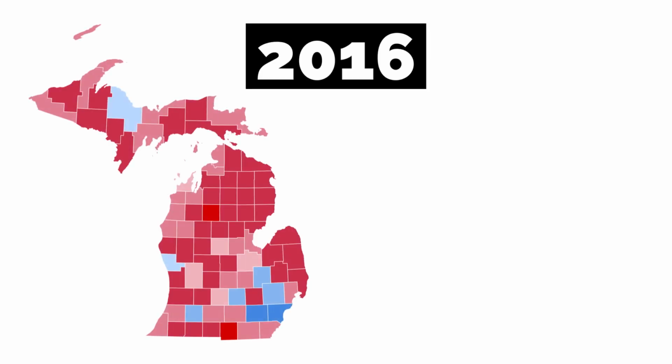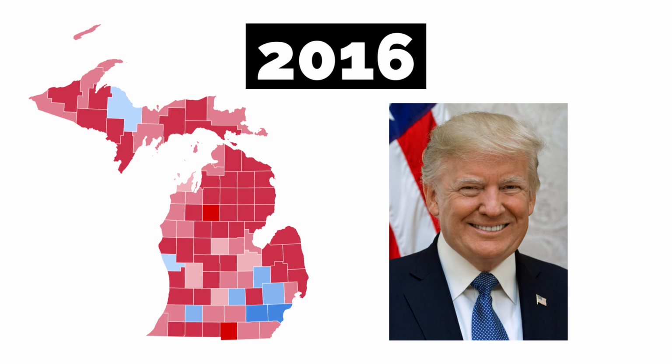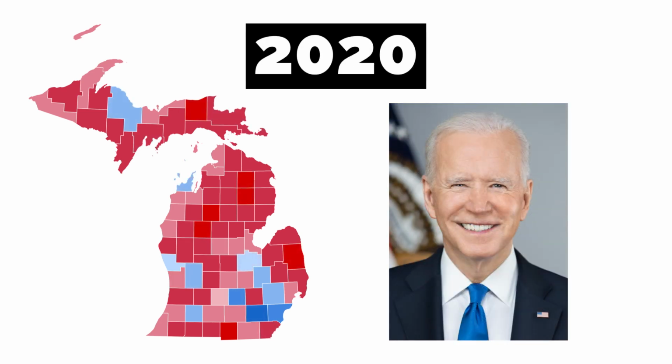So when Americans vote for president, they're not really voting for president. Instead, they're voting for who their state's electors will vote for. For example, in 2016, all of Michigan's electoral votes went to Donald Trump, and in 2020, they all went to Joe Biden.